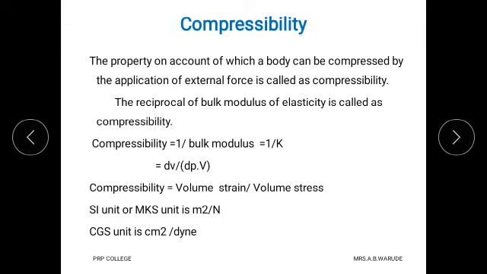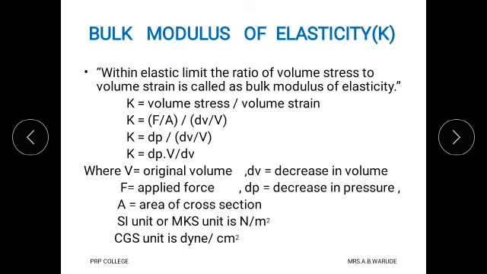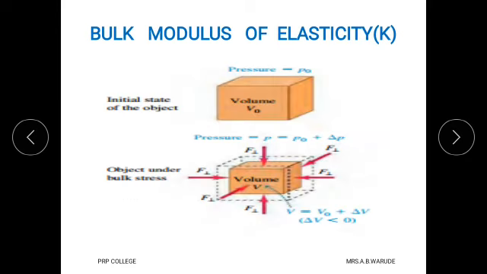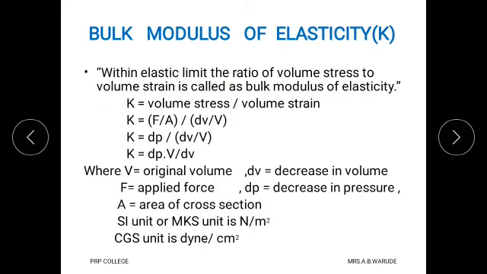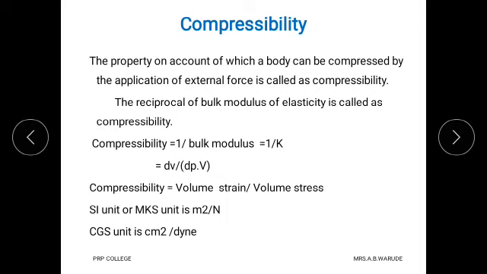Then what is meant by compressibility? It is observed that when pressure is applied, then due to that there is a change in volume. Compressibility is the property on account of which a body can be compressed by the application of external force.